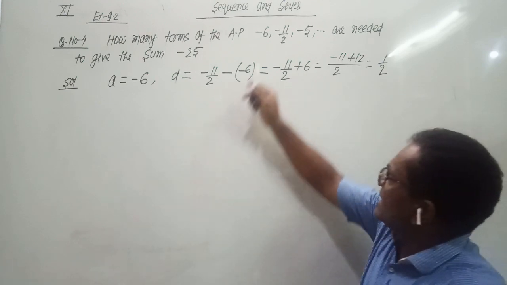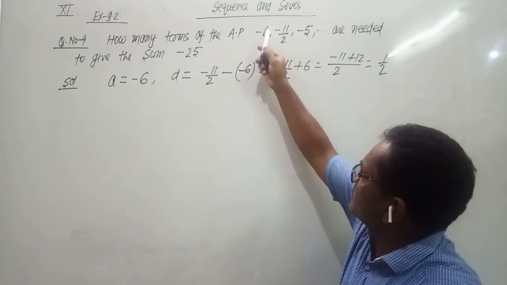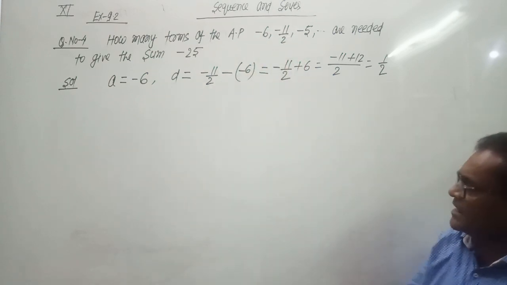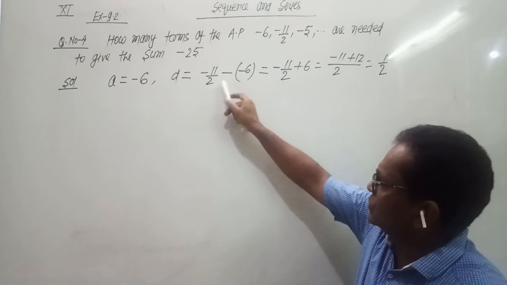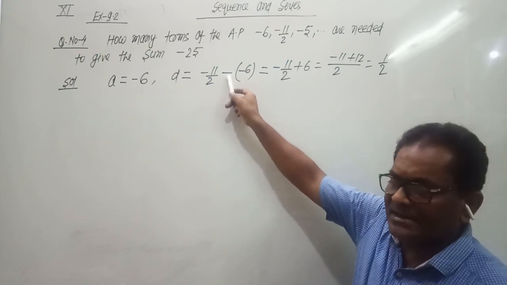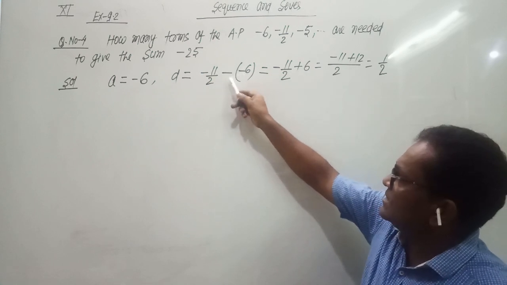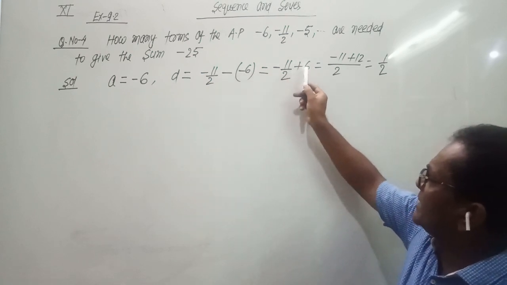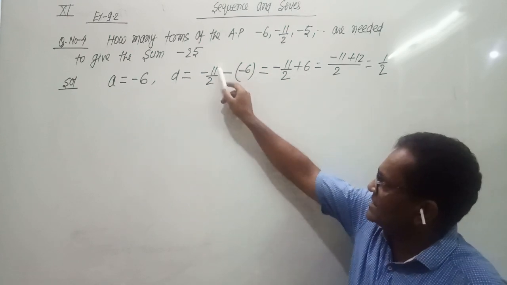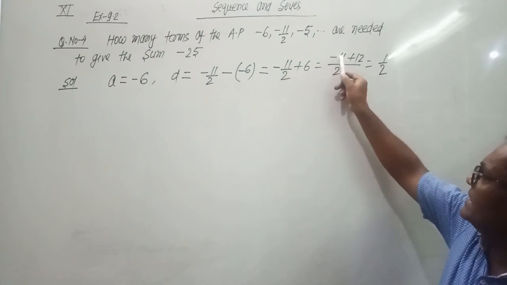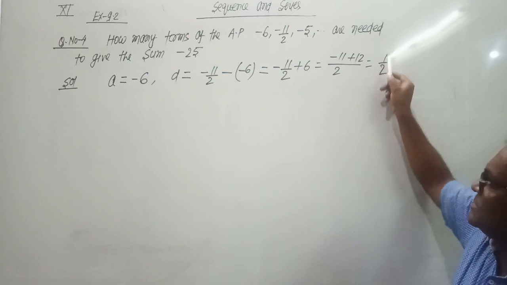Common difference is calculated by subtracting the first term from the second term. The second term is minus 11 by 2, and subtract means minus. And what do we subtract? The first term, minus 6. So minus minus becomes plus. Minus 11 by 2 plus 6. Taking LCM 2, we get minus 11 plus 12, which is 1 by 2.